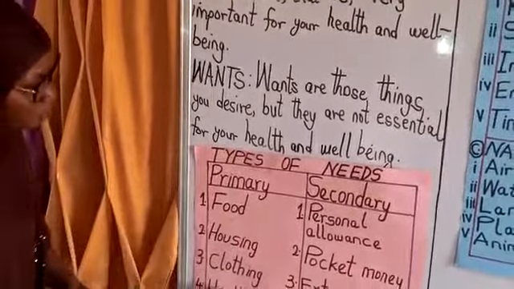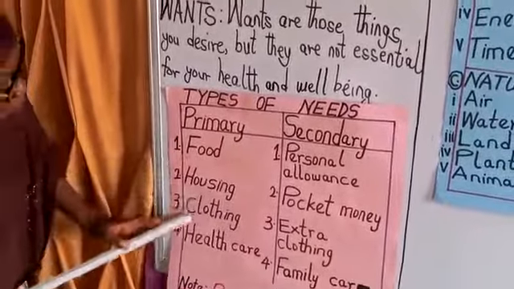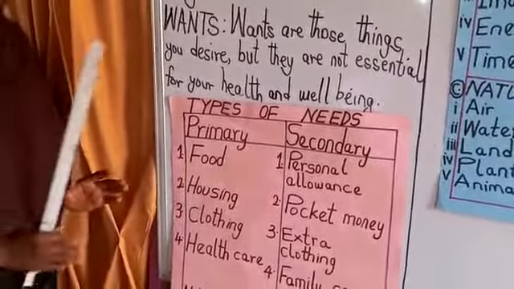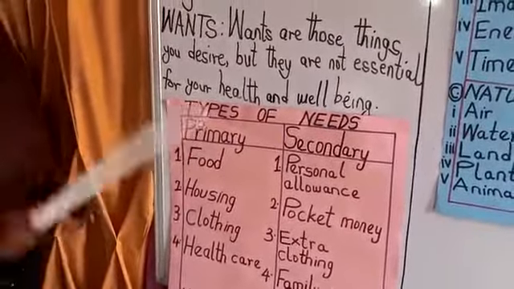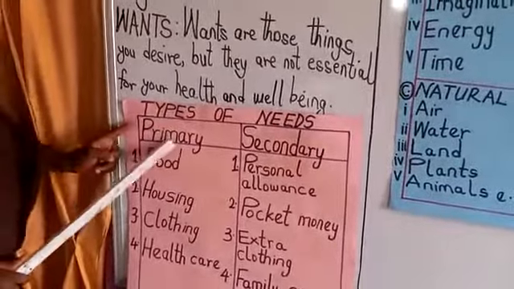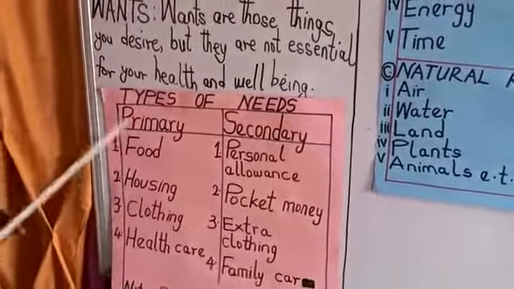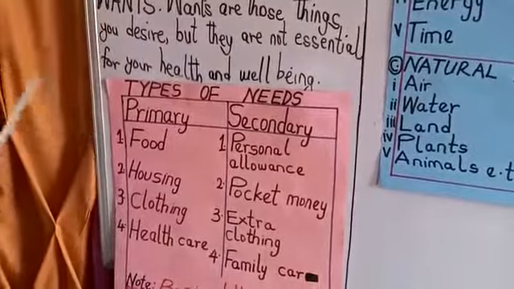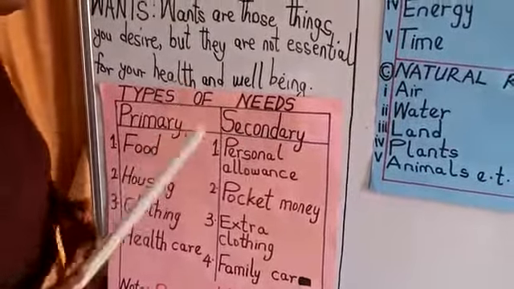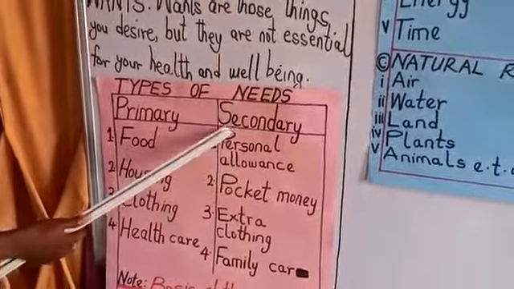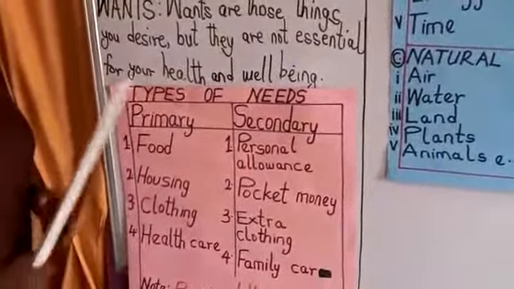If you agree with me that these points mentioned above are very important to every individual, which means that no individual can live without primary needs. What about secondary needs? Secondary needs can also be called wants. Why? Because you can live without them. They are those things that we desire to have. They are those things that we want to acquire, but we can live without them.